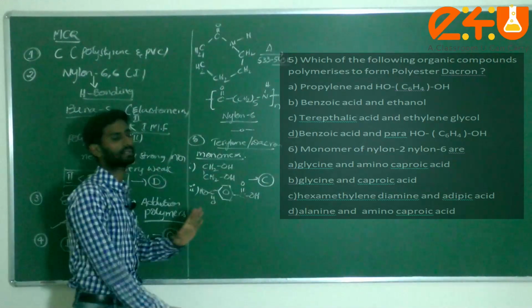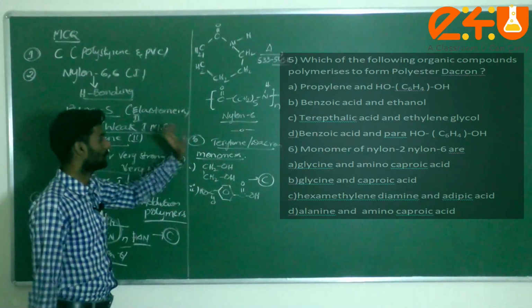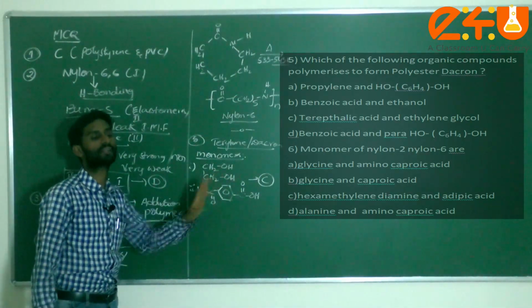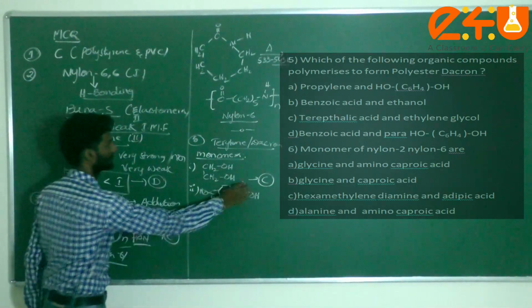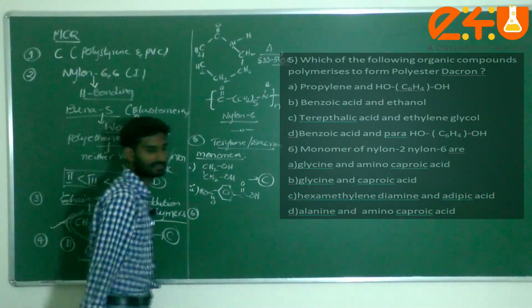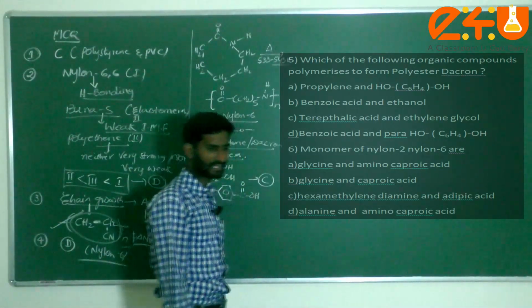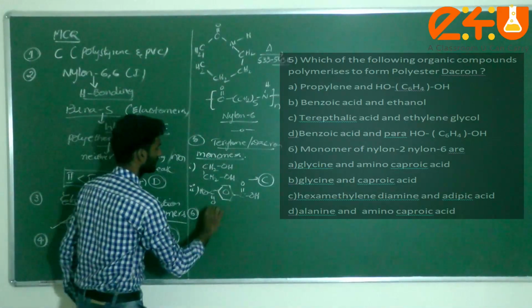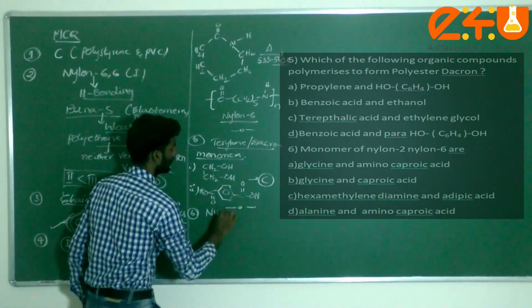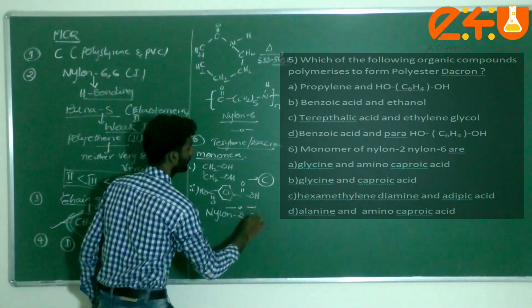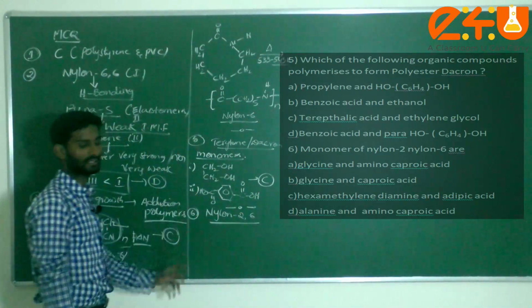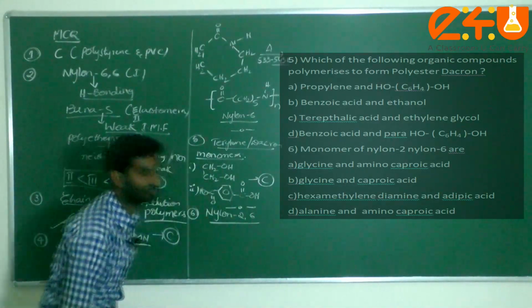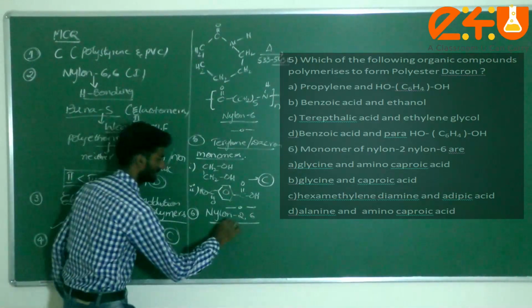In this entire chapter you need to understand and remember the monomers of the different types of polymers. That is option C. Next one, question number 6. The monomers of nylon 2,6, what are they asking, dear students? Generally, what type of polymer does it come under?